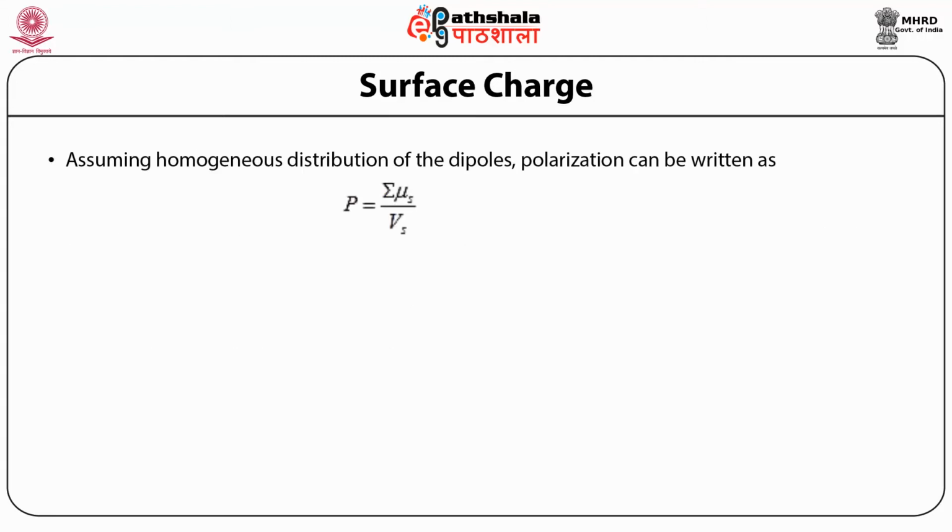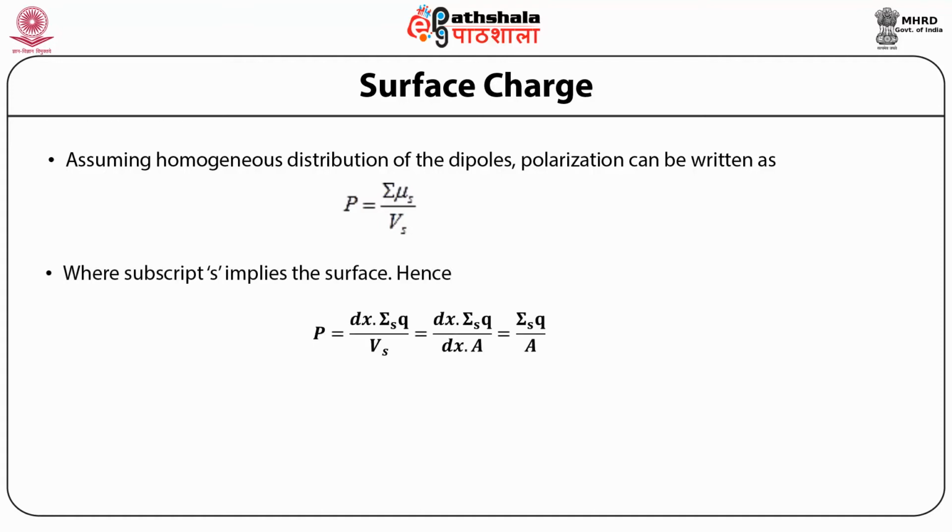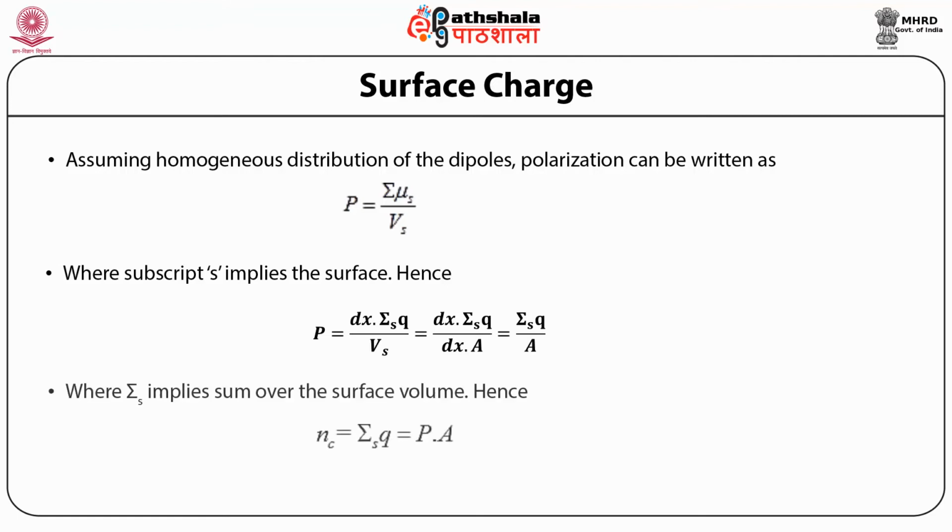So assuming homogeneous distribution of dipoles, the polarization, as we have discussed earlier, is given as summation mu upon V. So the polarization is equal to dx into summation q by Vs. Here the subscript s implies the surface. So the expression is summation q upon A. So the summation over s implies the sum over the surface volume.